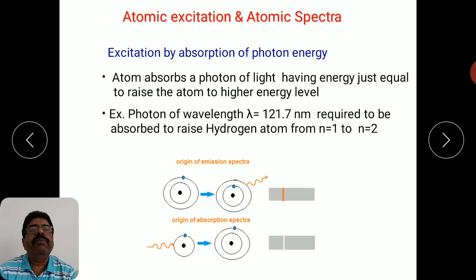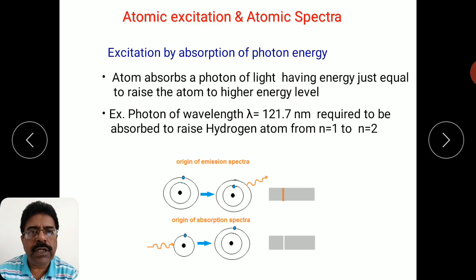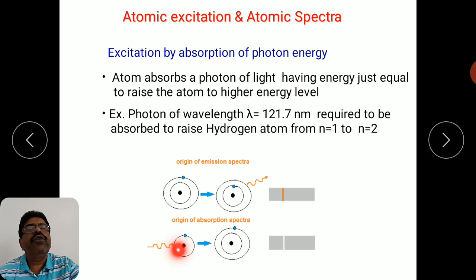You know that for a particular atom there is a unique, fixed set of energy levels associated with it. When the incident photon energy matches the energy difference between the ground state and that higher level, or is slightly greater than that, then that photon will get absorbed.